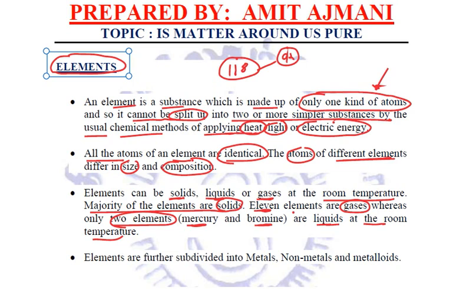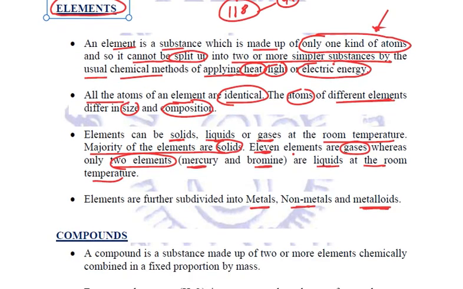And these elements are further subdivided into metals, non-metals, and metalloids. You have already studied about metals, non-metals and metalloids in lower classes, and we will be studying it in an altogether different chapter later in your book, that is metals and non-metals. So right now, just focusing on the elements only.